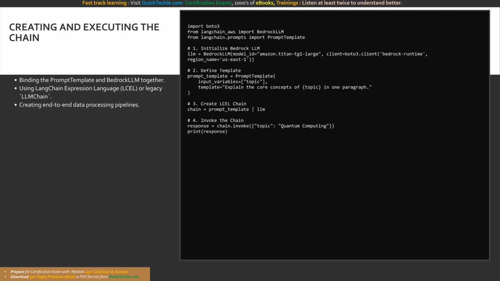However, the modern standard is utilizing LangChain Expression Language, or LCEL. LCEL provides a highly intuitive, declarative syntax using the pipe operator. You simply write chain = prompt | llm. This single line of code creates a powerful pipeline. When you invoke this chain with a dictionary of input variables, the system automatically routes the variables into the prompt template, formats the string, pipes that exact string directly into the Amazon Bedrock LLM, and returns the final generated output. It completely automates the handoff between data formatting and model execution.